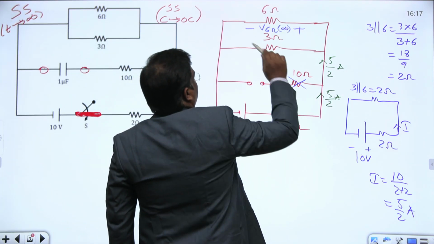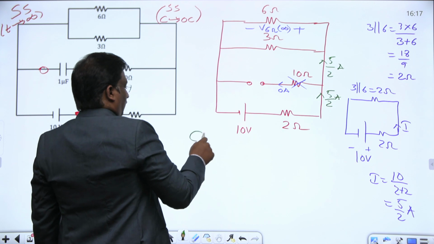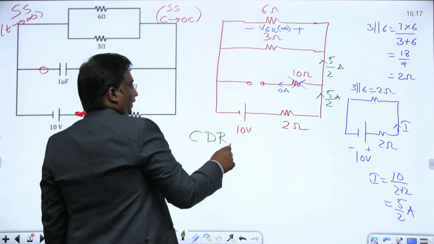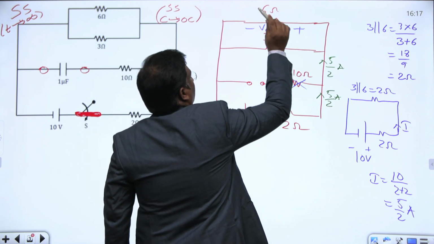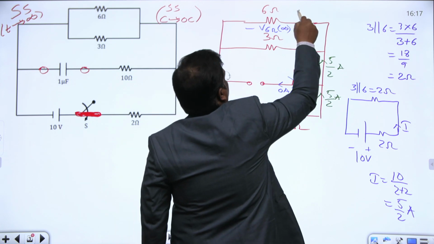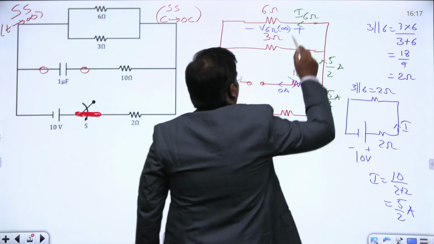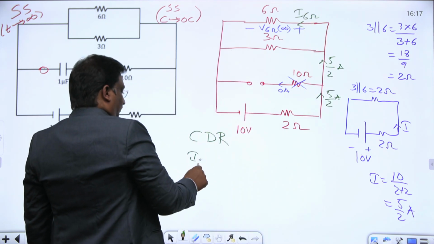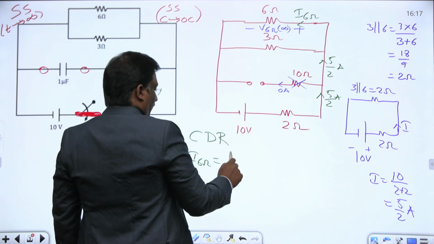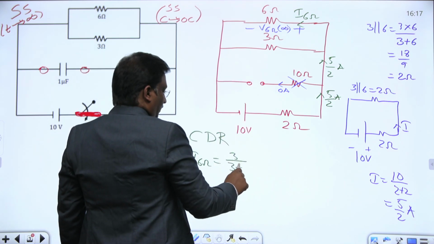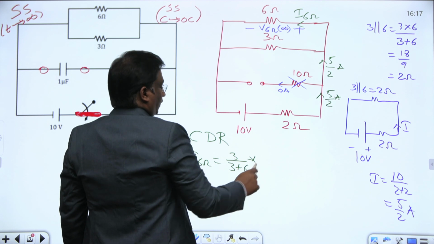Right now 3 and 6 are in parallel, so apply the current division rule, CDR. I want the current in the 6 ohm resistor. What is the current in the 6 ohm resistor? It is the other resistor over the total: 3 by 3 plus 6, into the total current 5 by 2.